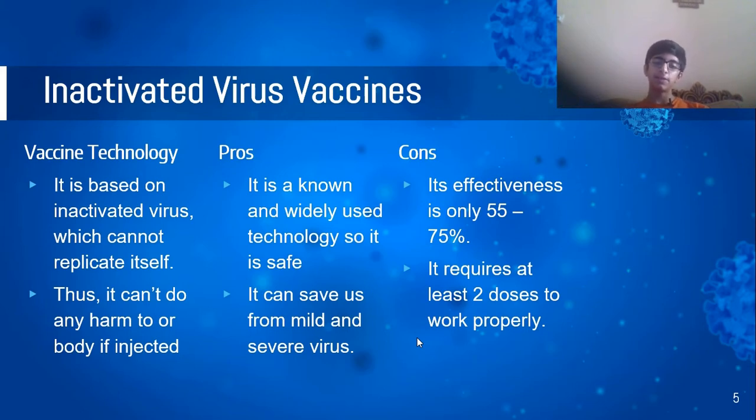Now, the advantages of this type of vaccine is that it is a widely known and widely used technology. It has been used a lot in previous vaccines as well. So, it is generally considered safe. Secondly, it can save us from mild to severe virus. It is most effective against mild virus, but it can also have a great effect against severe virus. Now, the disadvantages of this type of vaccine is that its effectiveness is only 55 to 75% and it requires at least 2 doses to work properly. It cannot work properly in just one dose.